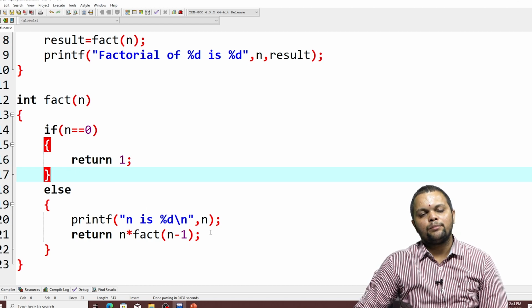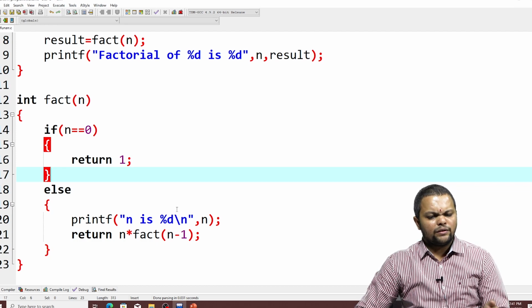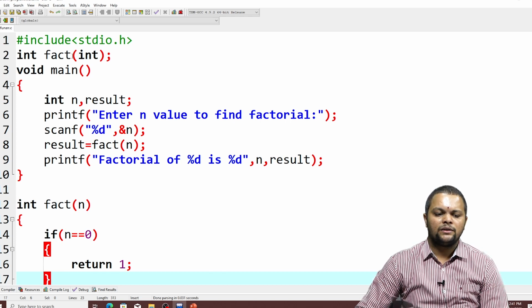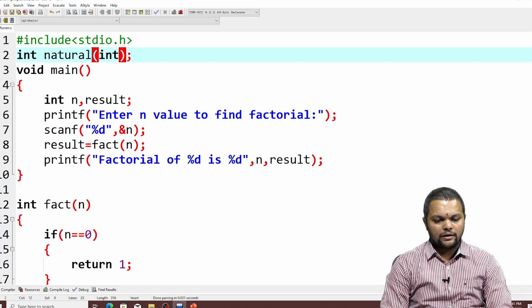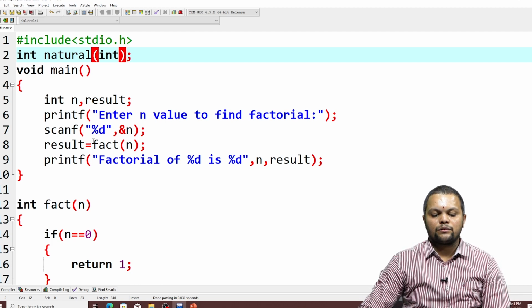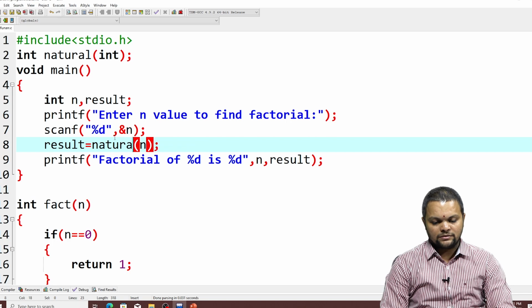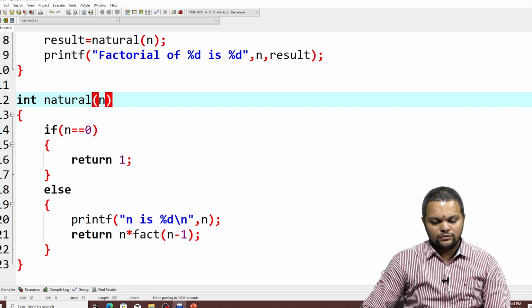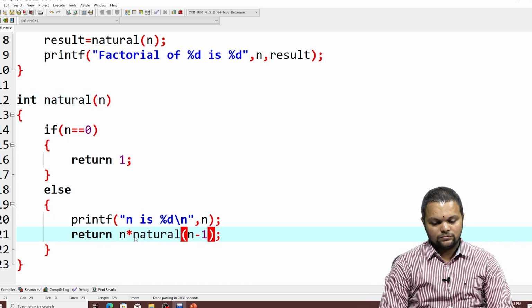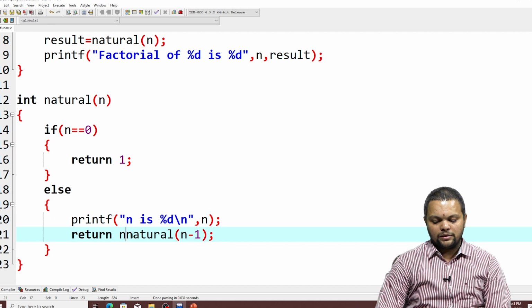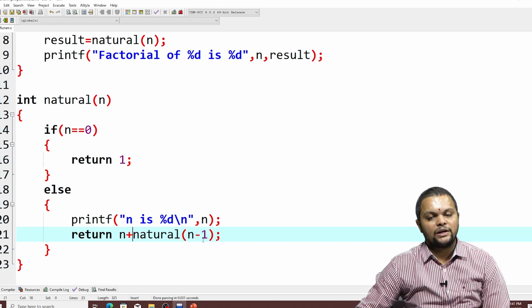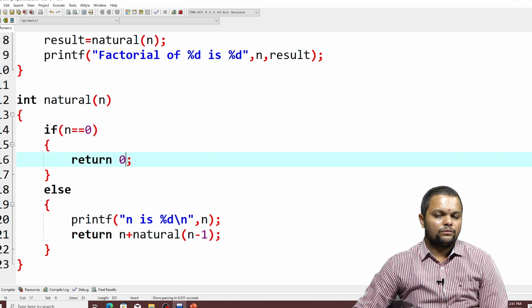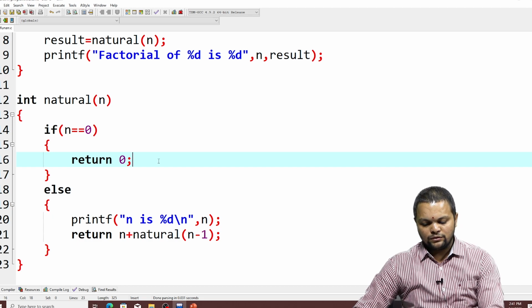So, this is just a basic example of your recursive type of function. If you want to find the sum of natural numbers using this recursive function, I will replace fact with natural. In place of multiplication I will give sum of natural numbers, n plus natural of n minus 1. If n equal to 0, that should return 0, that should not return 1.